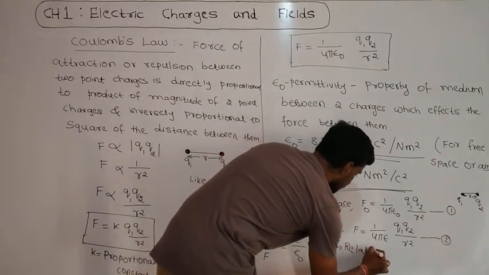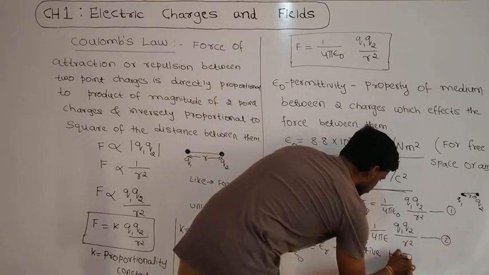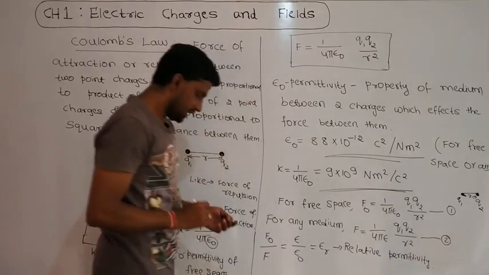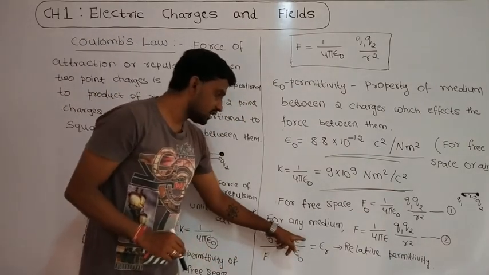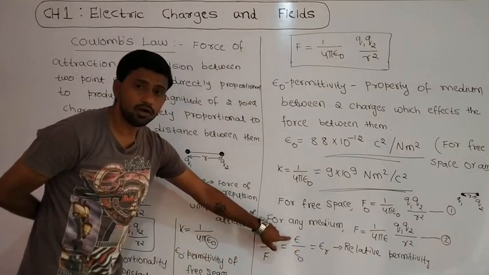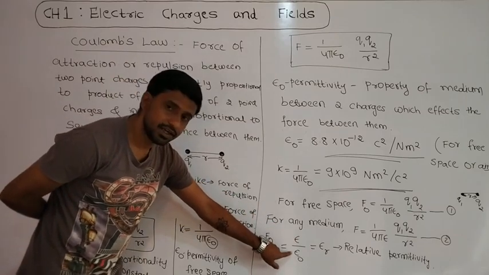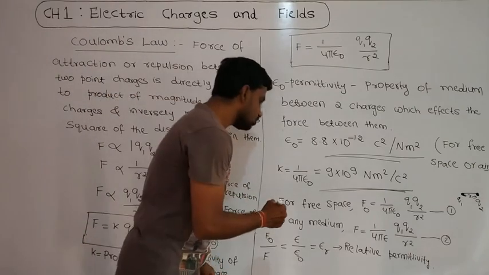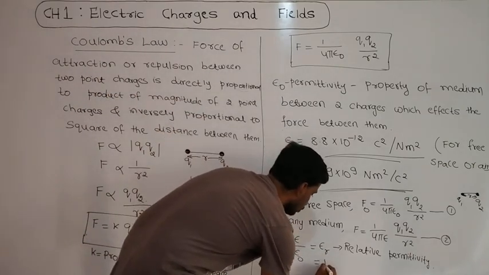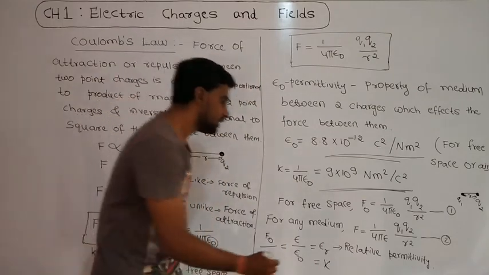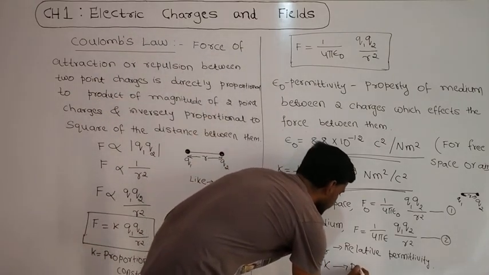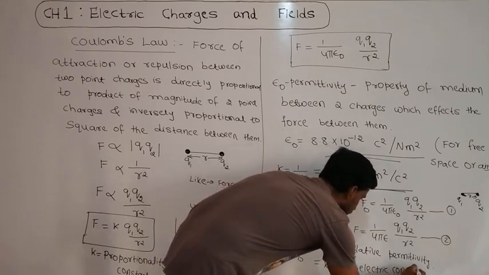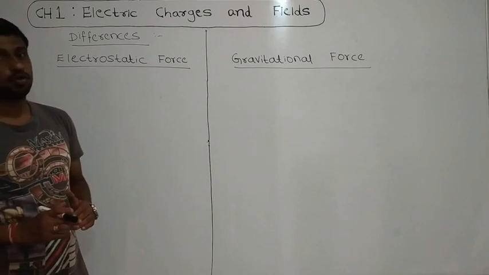Relative permittivity means the ratio of the permittivity of any medium to the permittivity of free space. It is also equal to K, which is nothing but the dielectric constant.